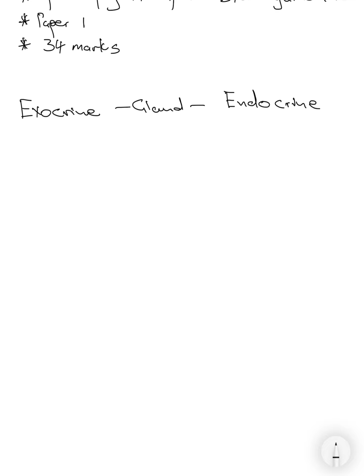Endocrine glands, as I've mentioned, secrete hormones. Secondly, they are ductless. They won't have any ducts, and whatever they secrete is a hormone, which goes directly into the bloodstream.